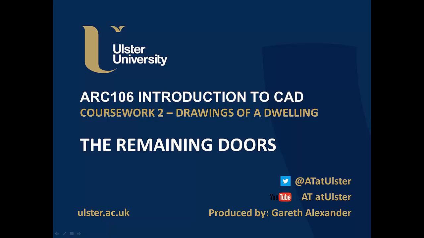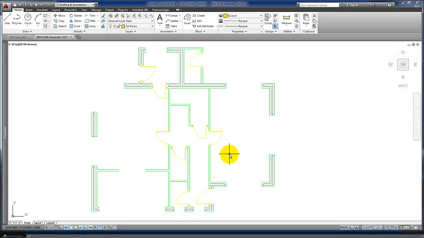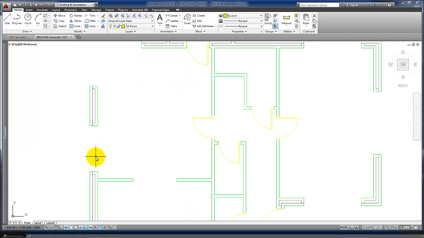In this video we will add in the remaining doors for the ground floor. If you look at your plan, there are 3 doors that still need to be inserted: sliding doors to the outside, sliding doors between the 2 rooms, and a door window assembly at the front elevation here. We'll deal first of all with the 2 sets of sliding doors.